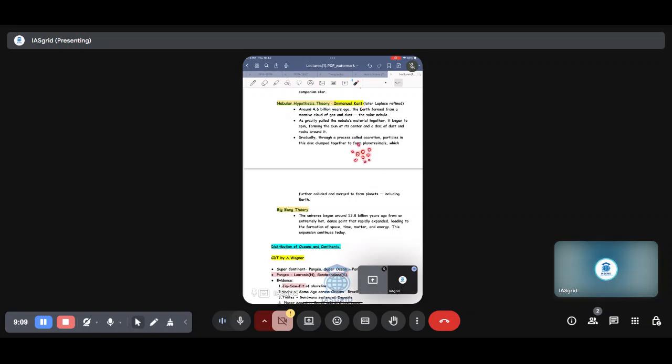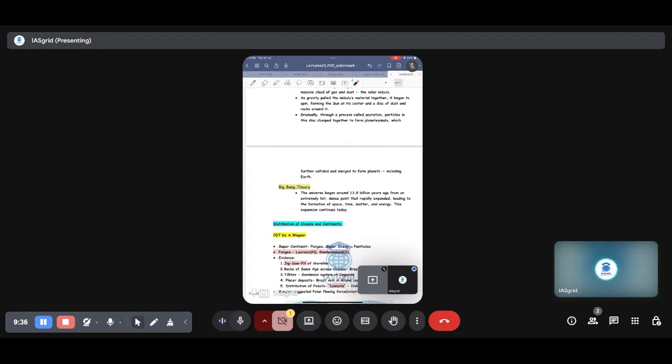This is called solar nebula, and these dusts and gases accreted to form the planets that we see today. With the sun at the center, these planets started revolving around the sun. That's it.